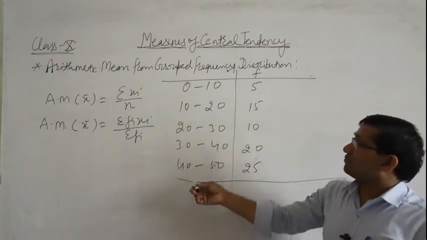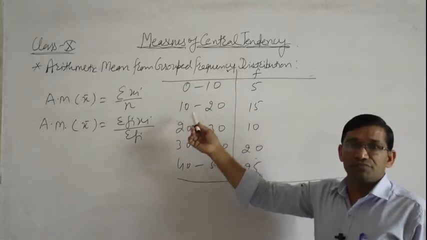So this is an example of grouped frequency distribution.